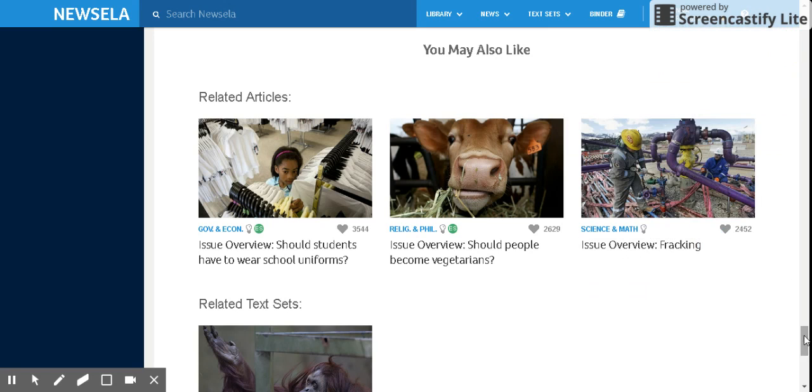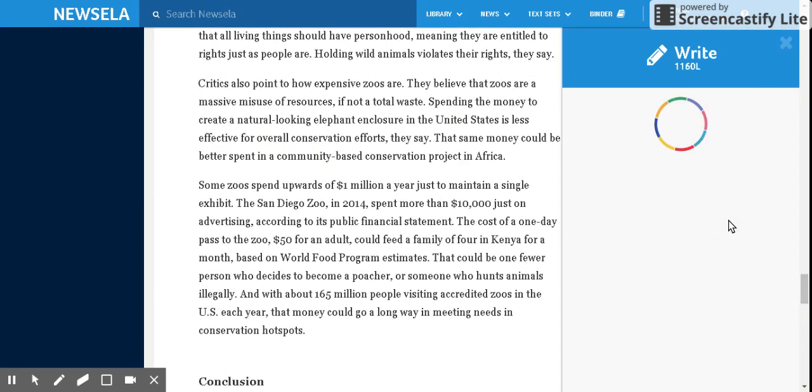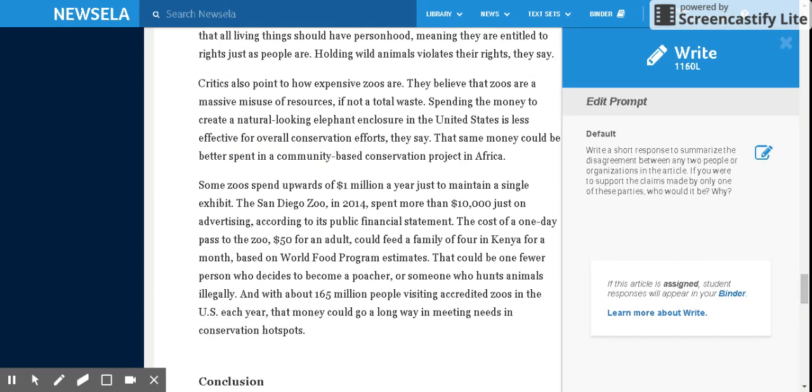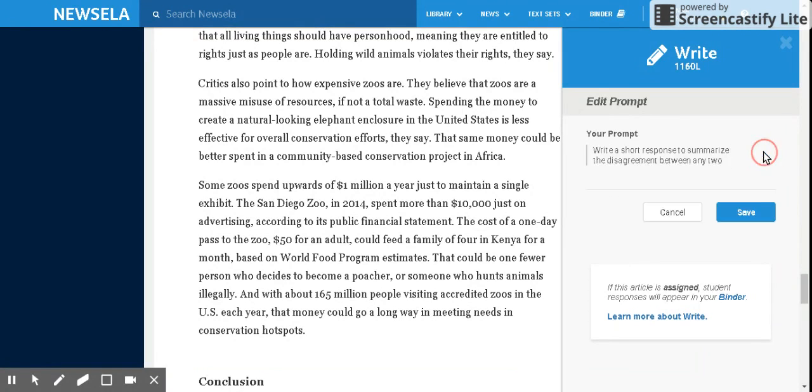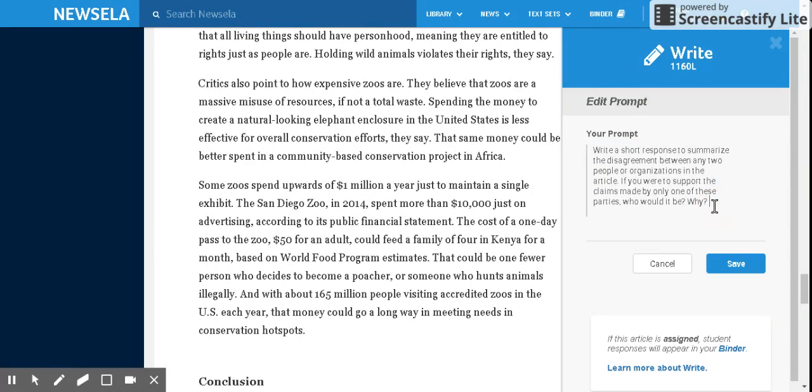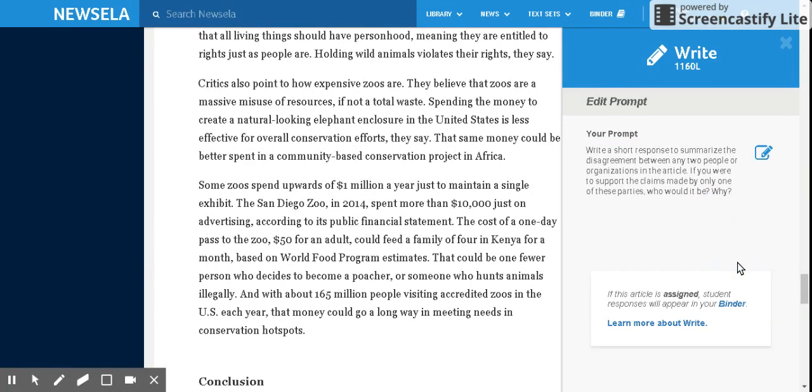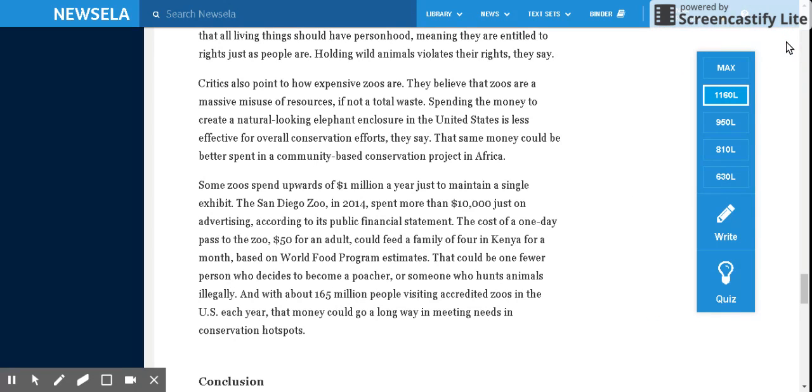So besides taking a quiz, the other capability here is the students can write. So in the writing prompt, the students are presented with a writing prompt. It is the same writing prompt across all 5 levels. However, the teacher can edit this prompt. You can click on the edit, you can delete, you can add information, you can save, you can cancel, and you can adjust that writing prompt to make it appropriate for what you want your students to do. And then the students will have an opportunity to write. They will submit. It shows up in your binder. Again, I'll show you that in just a minute. You have an opportunity to assess that by reading it, and I'll show you that in a little bit too.